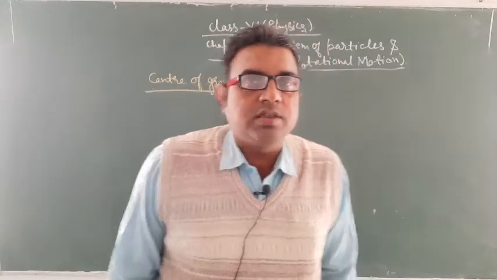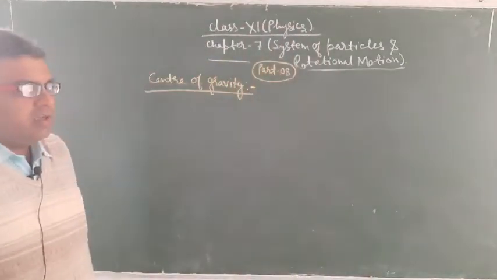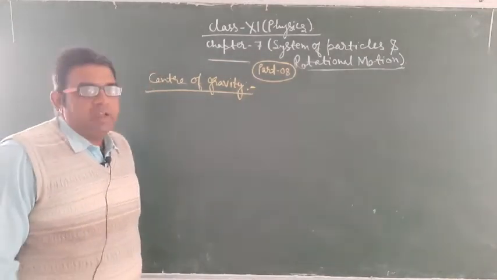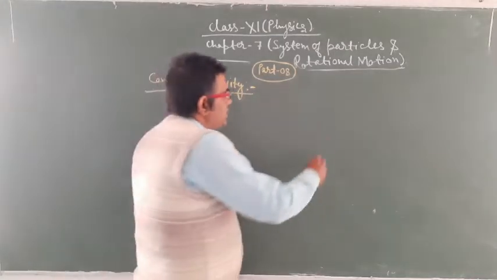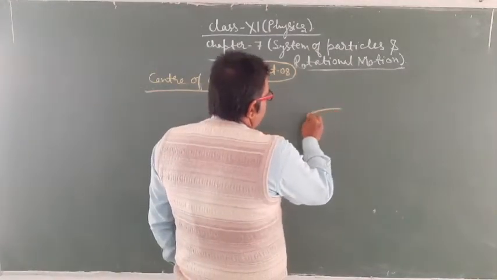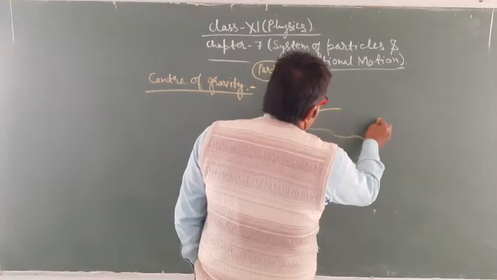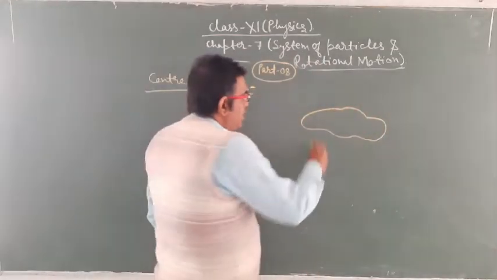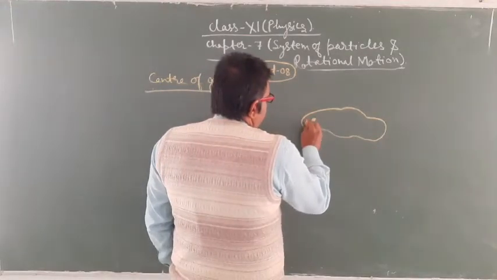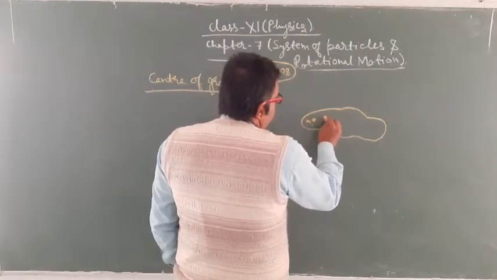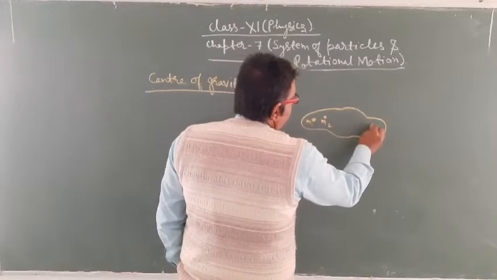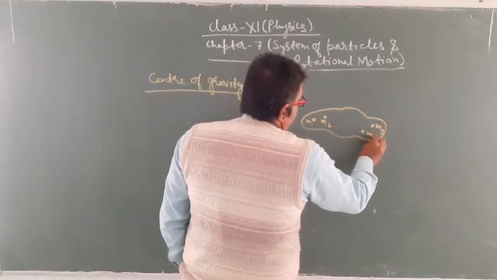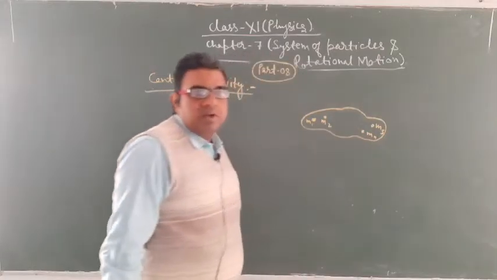So dear students, this is center of gravity. While discussing center of gravity, suppose there is a rigid body and it has masses m1, m2, m3, up to mn.